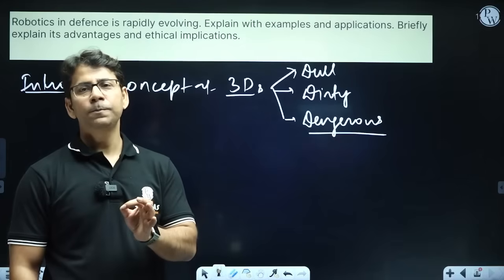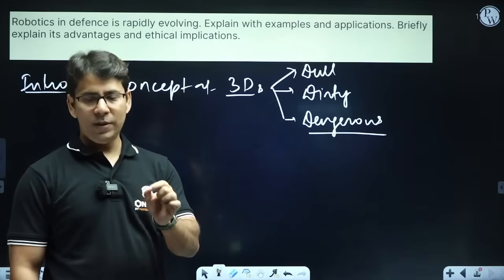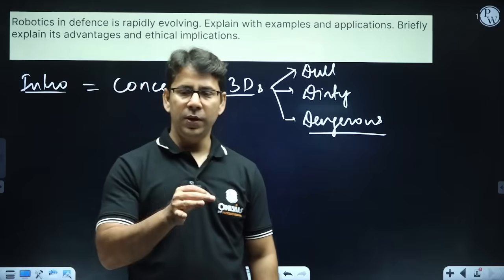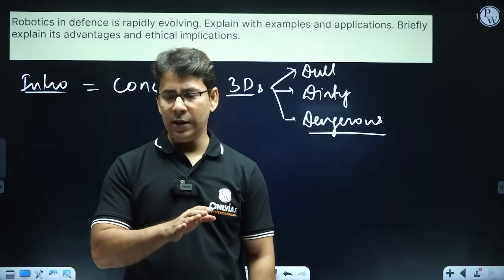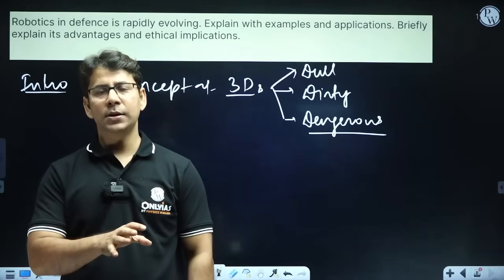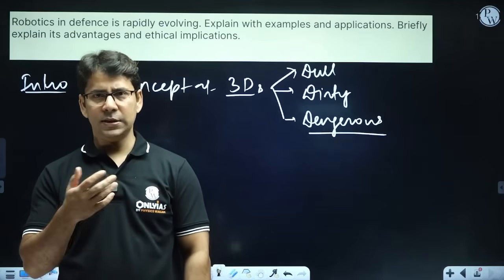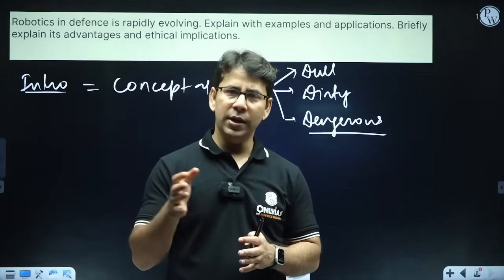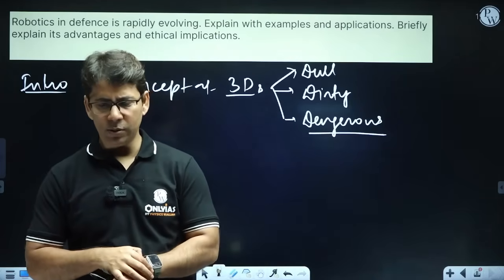By enumerating these three, by giving examples of the 3Ds, we can always tell that the use of robots in the warfield will reduce the risk to human life and soldiers, and it will enhance security. That is why all countries, including India, are exploring robots in the defense sector, in the warfield, right? We can use robots in different ways. So we can give a very nice, crisp intro. I'm sure you will be able to do it.